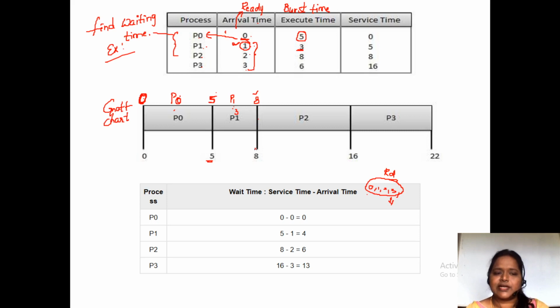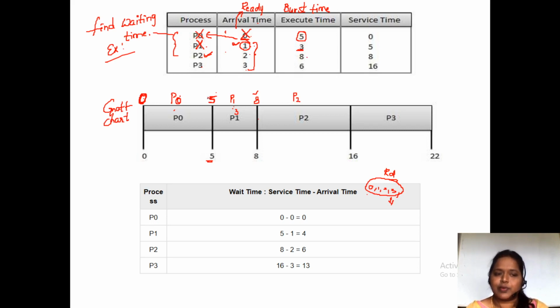At 8 milliseconds, which process is there in the queue? Process P0 has completed, process P1 has completed. Which process is next? P2. P2 came at 8 milliseconds, so at 8 milliseconds we give the chance to the P2 process. P2 executed for how much time? 8 milliseconds.